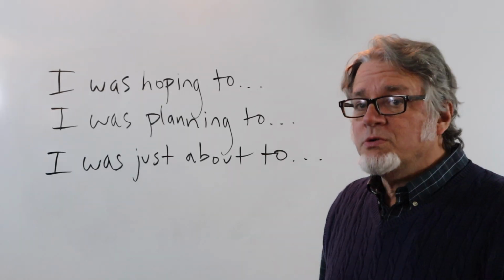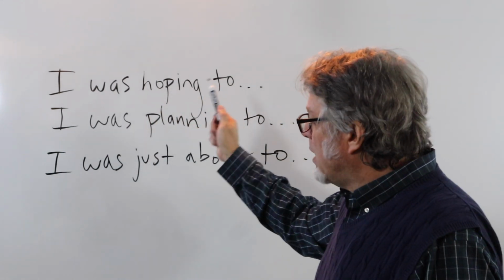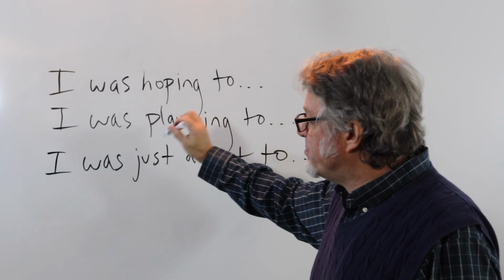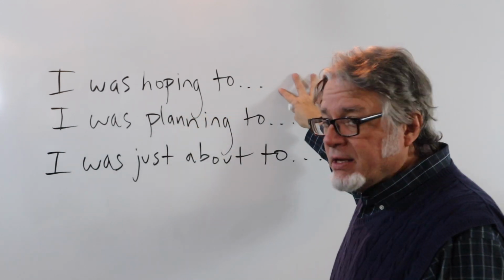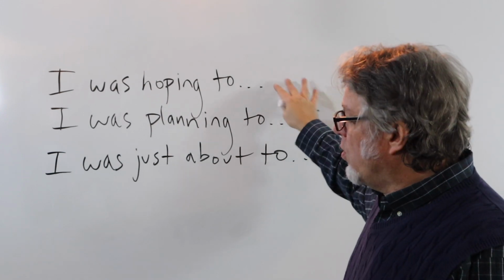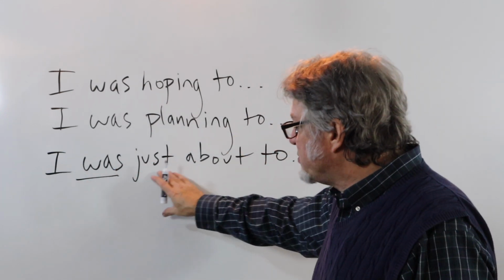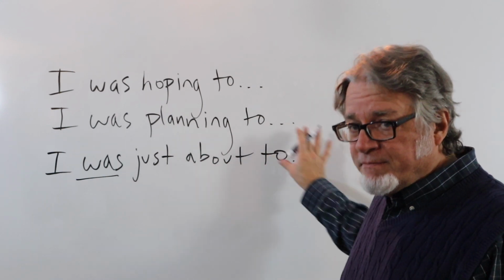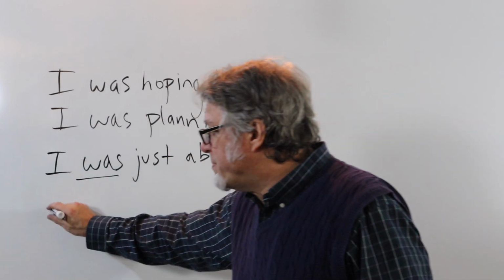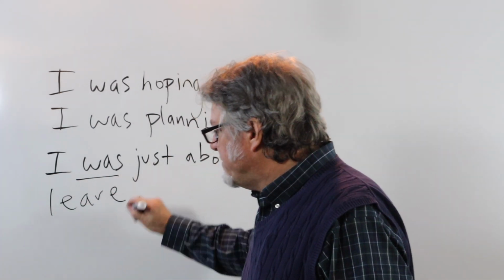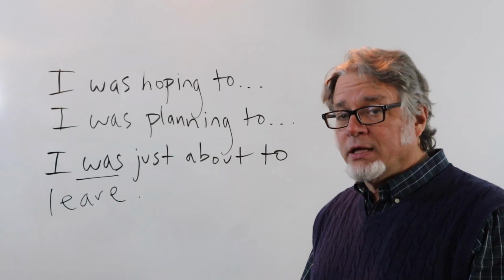Instead of going to, you might hear a person say, I was hoping to, or I was planning to. These are both in the past continuous tense, and then here is an infinitive. Or you could just use the past tense and say, I was just about to, and then whatever the activity is. I was just about to leave. It hasn't happened yet, but this is the plan.